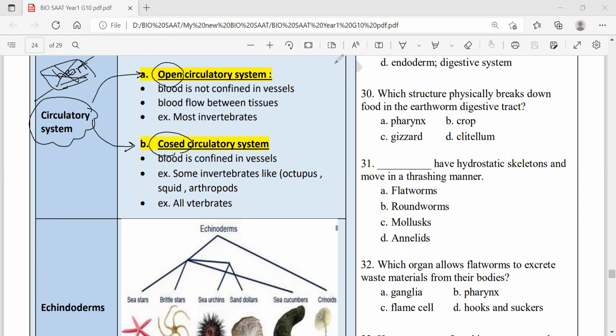What's the difference, and what does this mean? Open circulatory system means the blood is pumped from the heart. Do they have a heart, teacher? One heart or more. From the heart, the blood is pumped to the tissues.